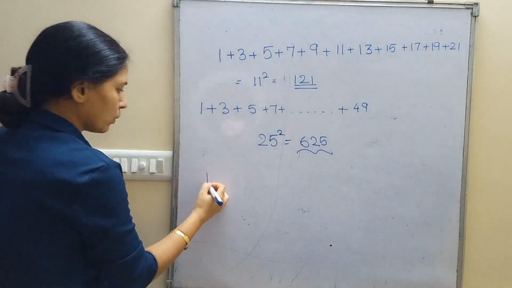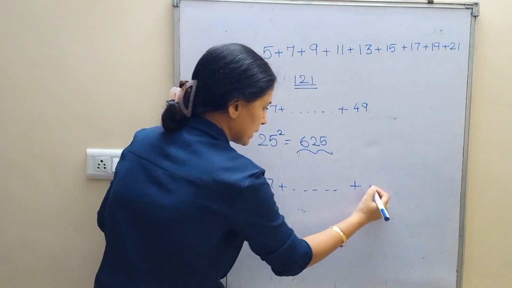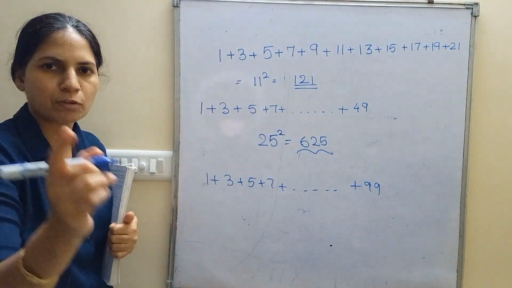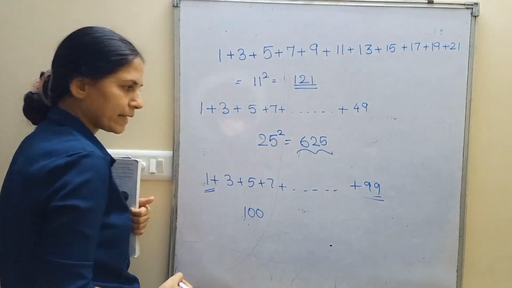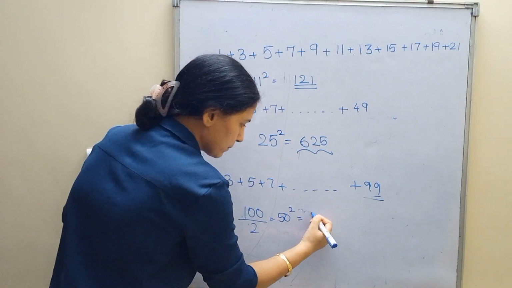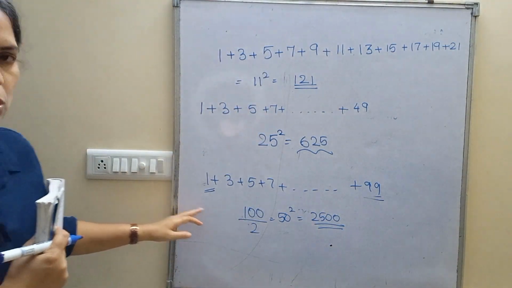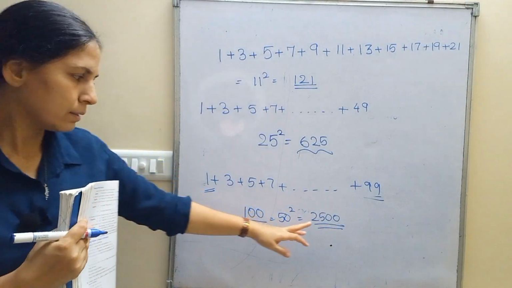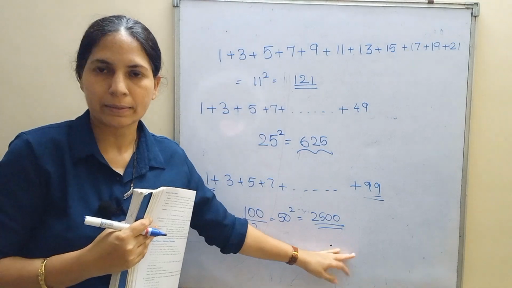Next is 1 plus 3 plus 5 plus 7 and so on till 99. Step 1, 99 plus 1 is 100. Okay, half of 100 is 50. The square of 50 is 2500. This is the answer. First and last number you need to add, then divide by 2 and see what you get, and square it.